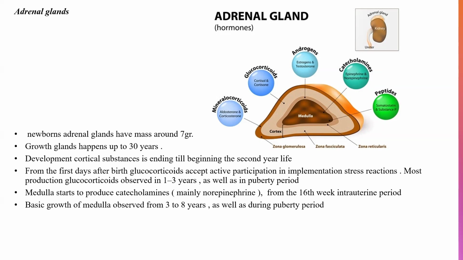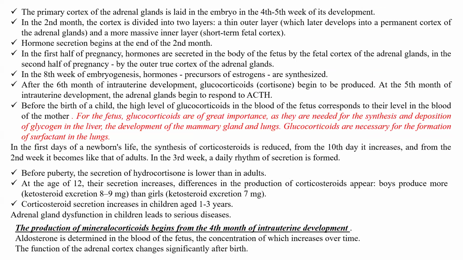The medulla starts to produce catecholamines from the 16th week of the intrauterine period. Basic growth of the medulla is observed from 3 till 8 years old, as well as during the puberty period. The primary cortex of the adrenal glands is laid in the embryo in the 4th-5th week of its development.